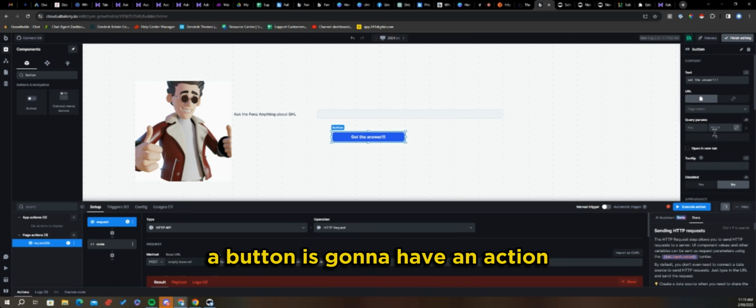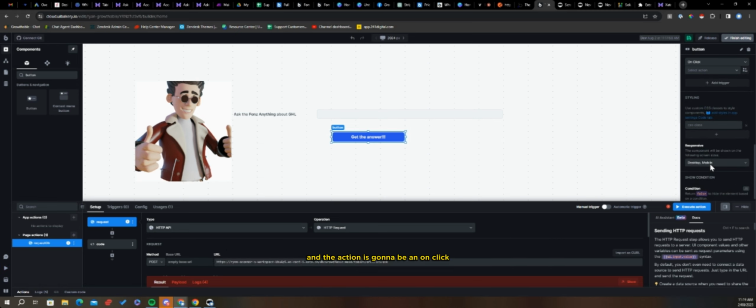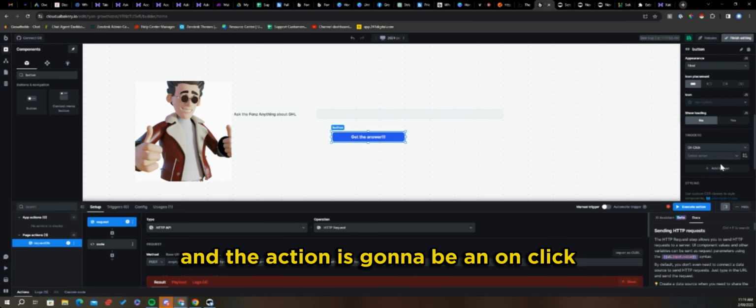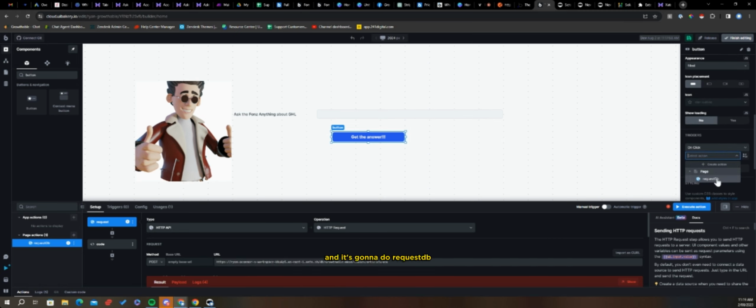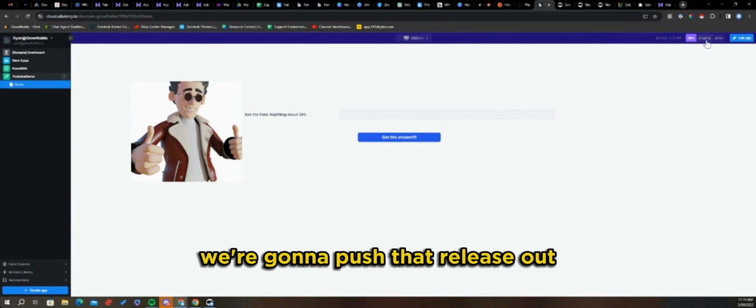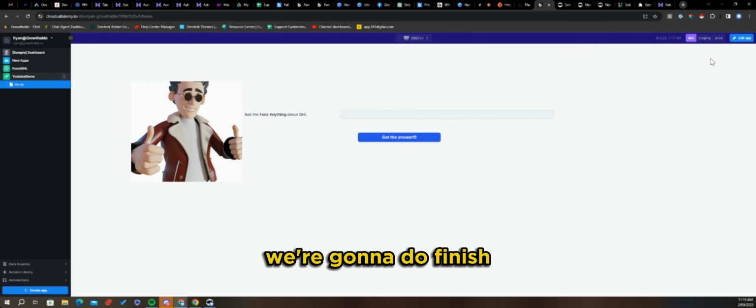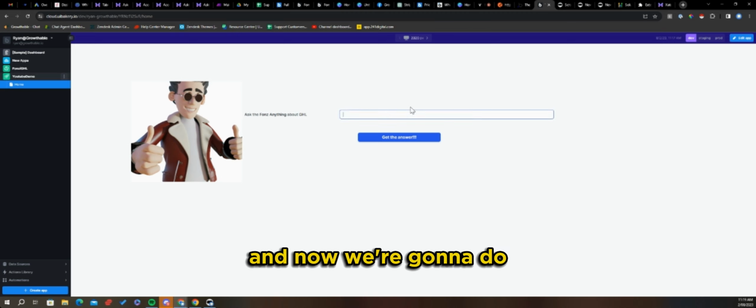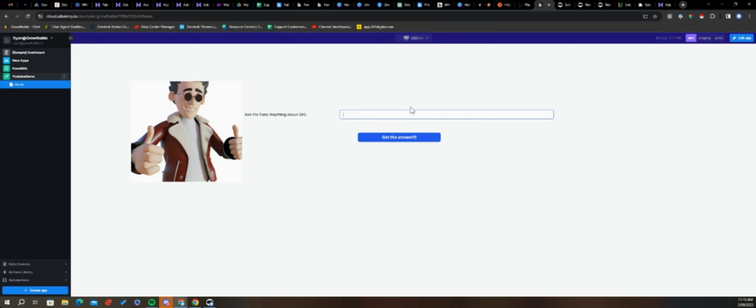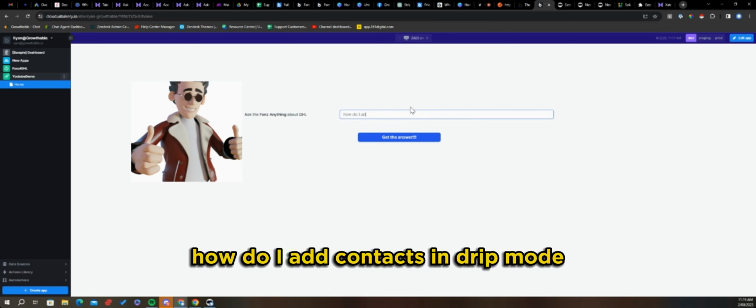A button is going to have an action, and the action is going to be an on click, and it's going to do request DB, which is that action over there. We're going to push that release out. We're going to do finish, and now we're going to ask, how do I add contacts in drip mode?